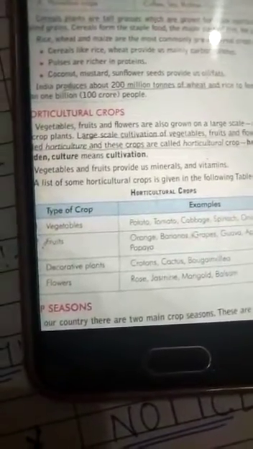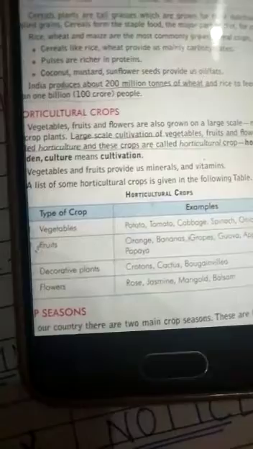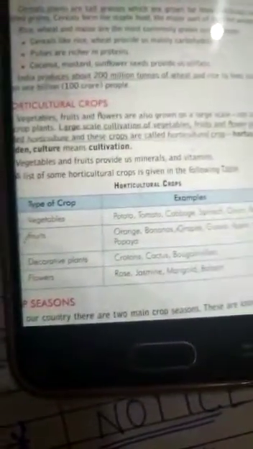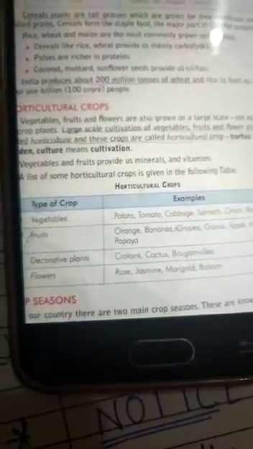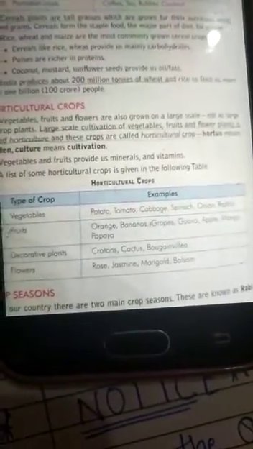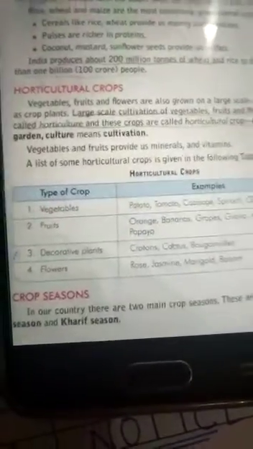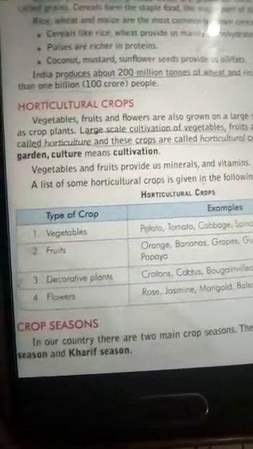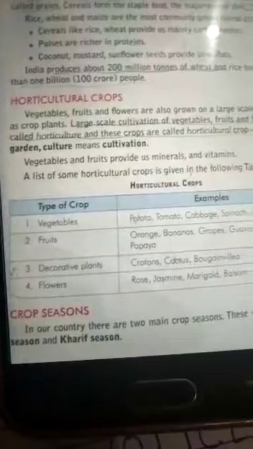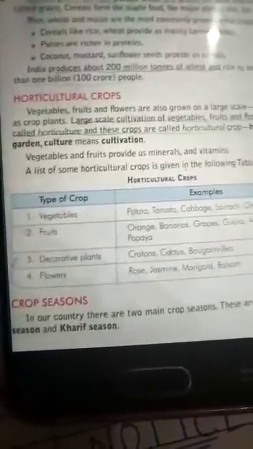Pulses, P means proteins. Coconut, mustard, sunflower, these all are providing us the oil. So see, India produces about 200 million tons of wheat and rice to feed its more than 1 billion people. You see how much of these type of crops are grown for the people of India. But now we are going to discuss horticulture.